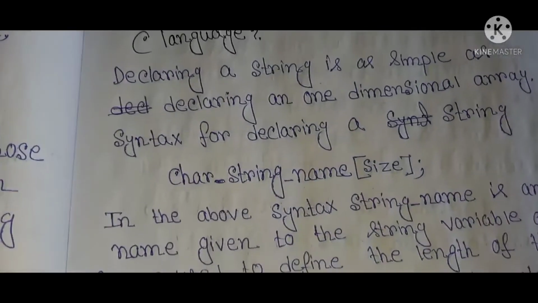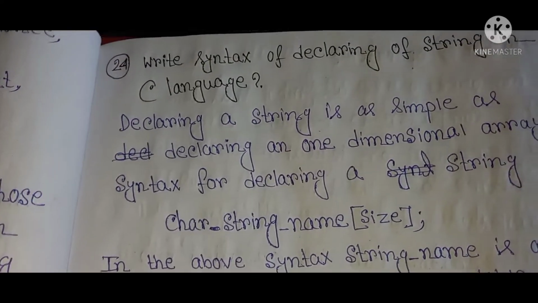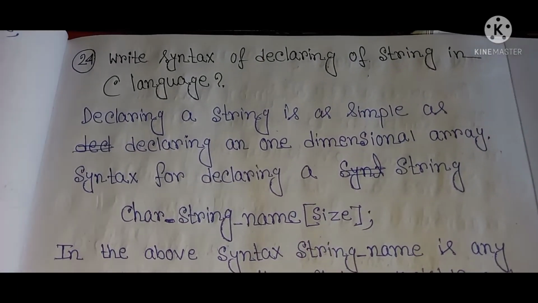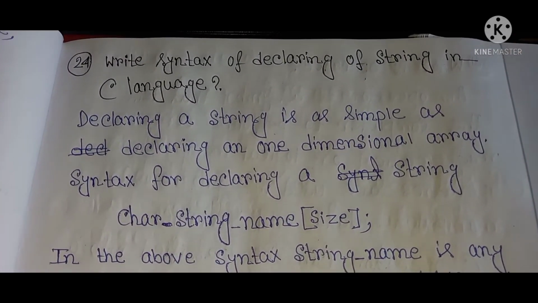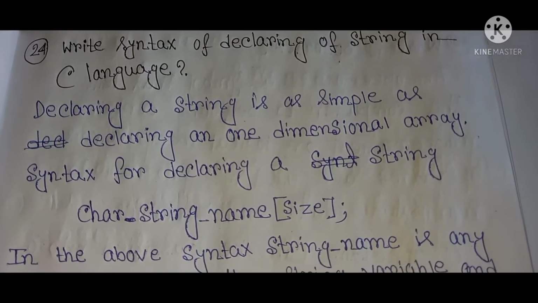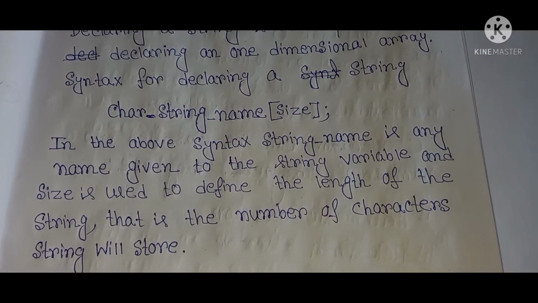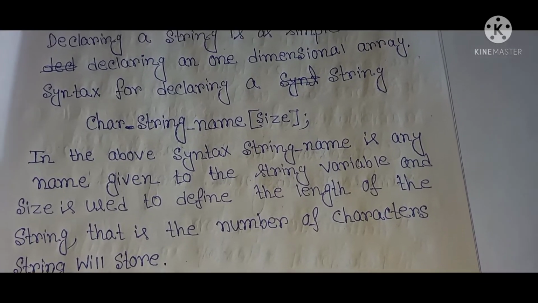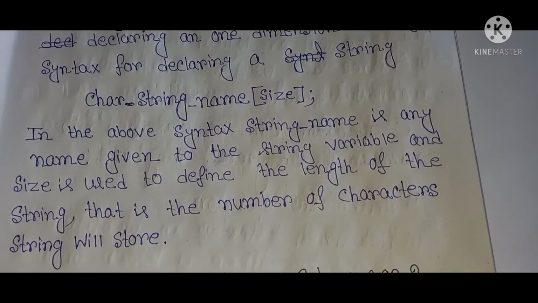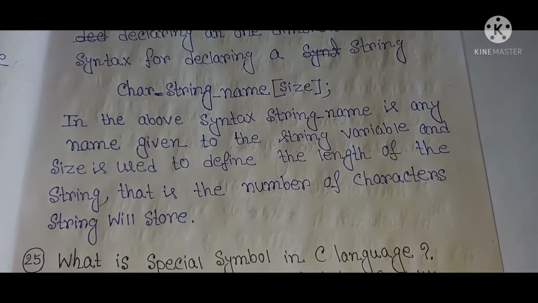The next question is, write the syntax for declaring a string in C language. Declaring a string is as simple as declaring a one-dimensional array. Syntax for declaring a string: char string_name[size]. In the above syntax, string name is any name given to the string variable, and size is used to define the length of the string, that is, the number of characters the string will store.